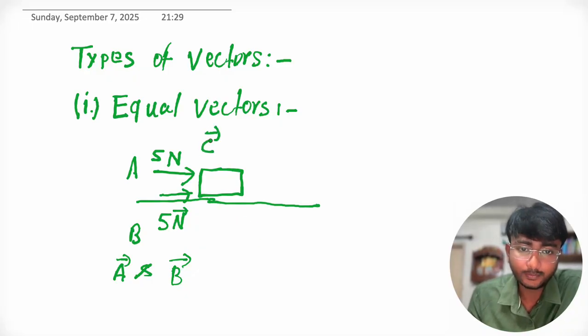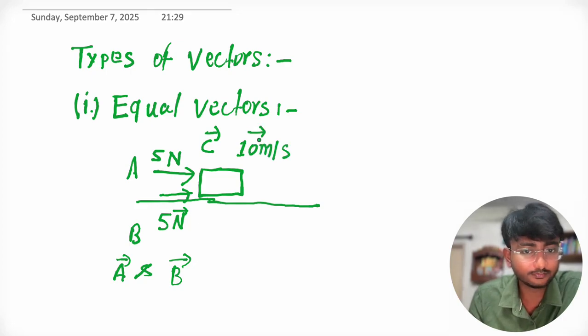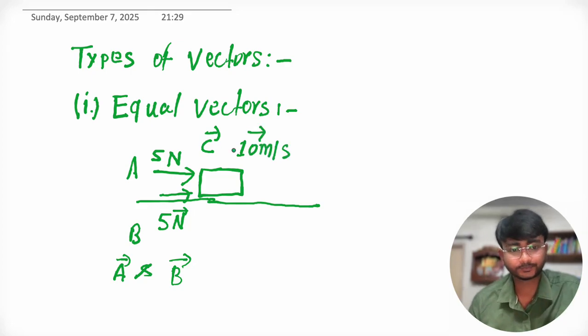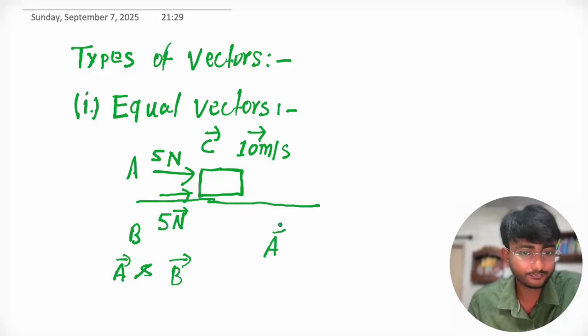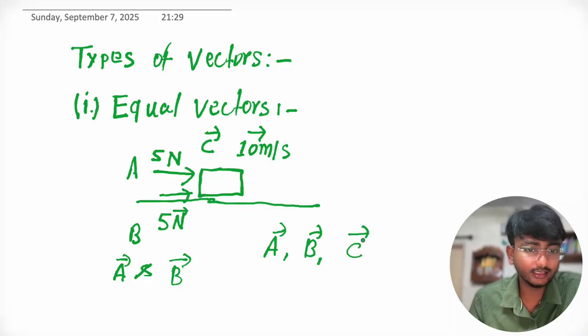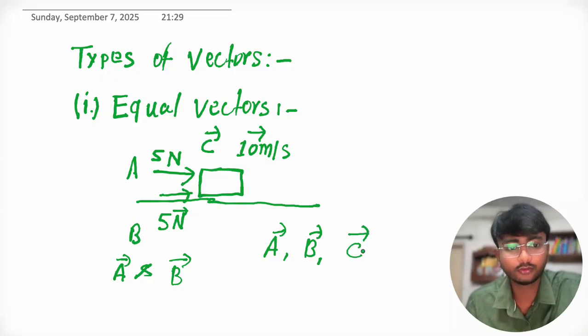Suppose this is C. By applying the force of 5 Newton by A and B, it is moving with a speed of 10 meter per second in the direction of east. Okay. So can we say that vector A, vector B and vector C are equal vectors?